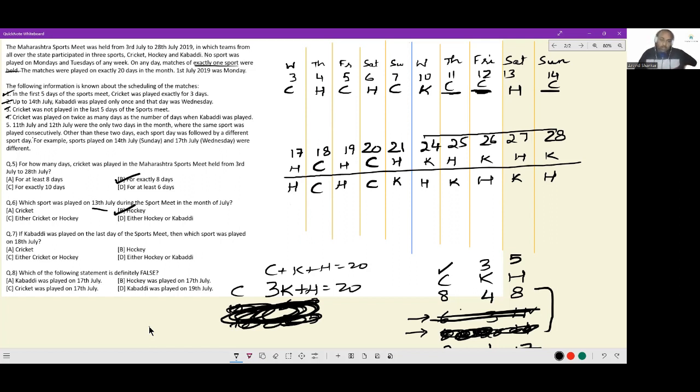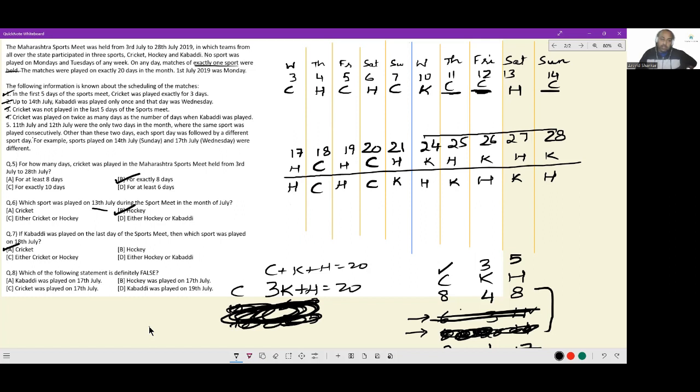If Kabaddi was played on the last day of the sports meet, so the first case is being talked of. On 28th, they are playing Kabaddi. Then which sport was played on 18th July? On 18th July, regardless of what place you take, you will always have cricket being played on 18th July.